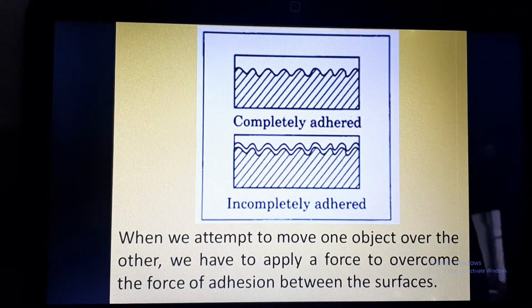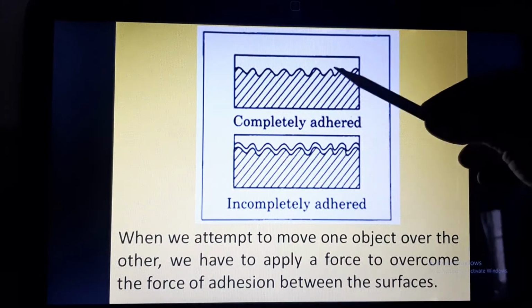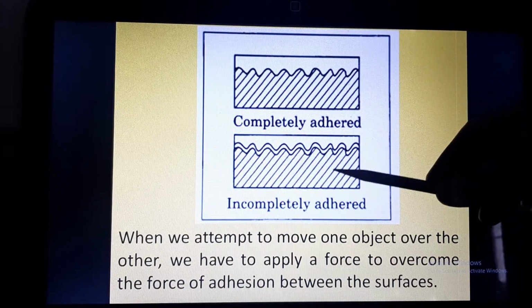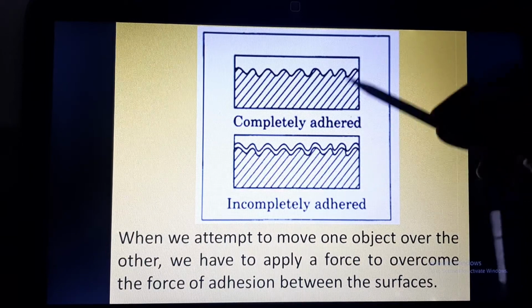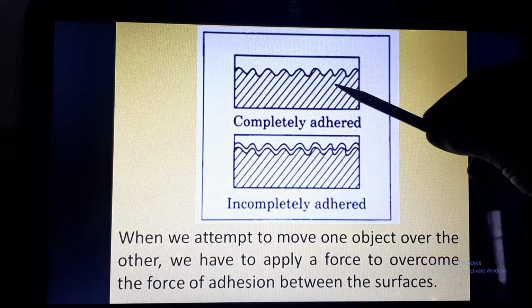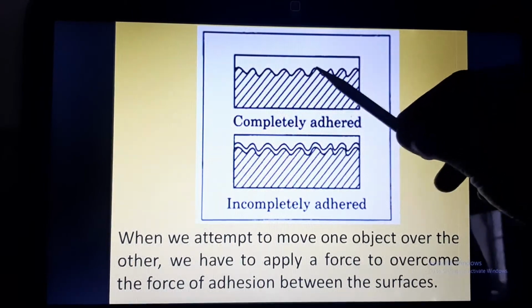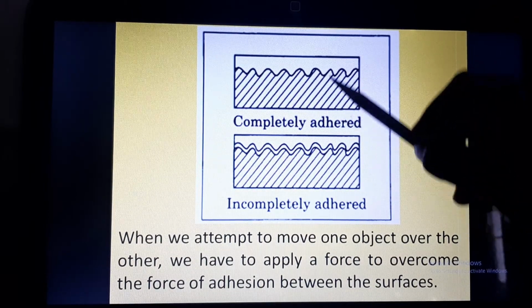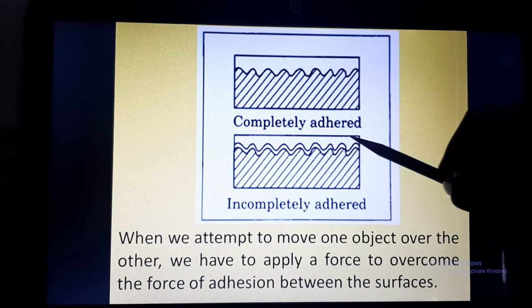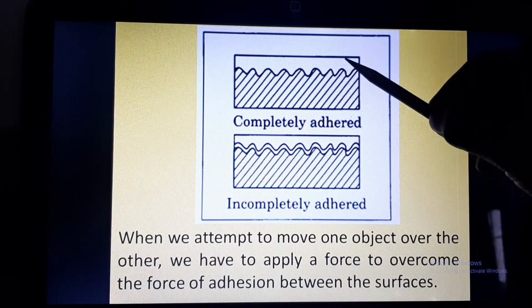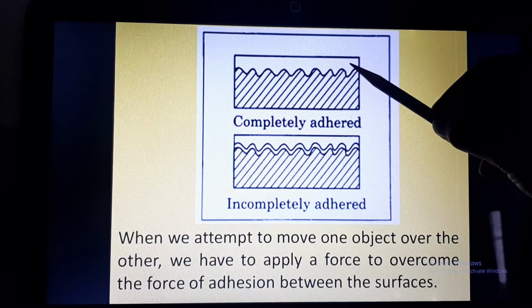In this picture you can see two surfaces which are completely adhered, and two surfaces which are incompletely adhered. Here the adhesion is complete and more, and here the adhesion is incomplete. So if you want to move the upper surface, in the second case it will be easier to move, while here the force of adhesion is more, so it is difficult to move the upper surface.